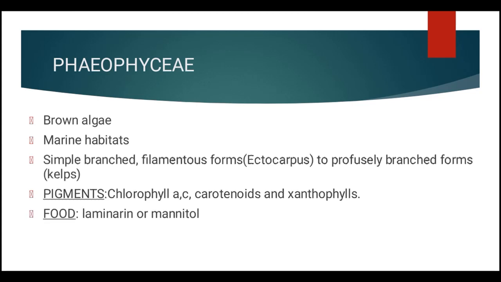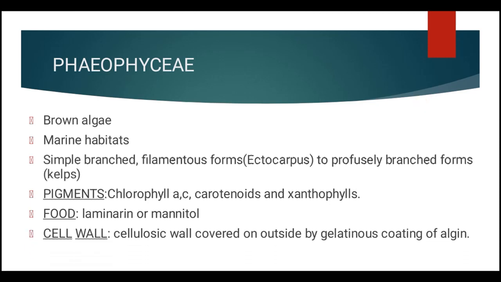Now we have the food. The food is in the form of complex carbohydrates that may be in the form of laminarin or mannitol. The cell wall is cellulosic, covered on the outside by a gelatinous coating called algin. So we have learned about algin. They are hydrocolloids, and they are being used as hydrocolloids by us.